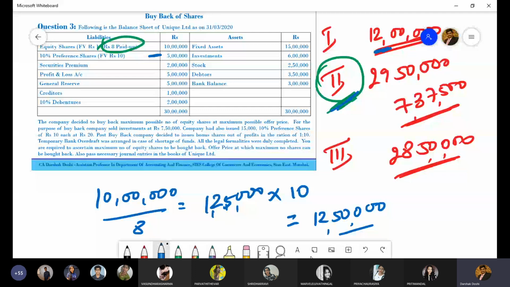The amount available in the balance sheet divided by the paid up value will give you equity share capital for the fully paid up number of shares.